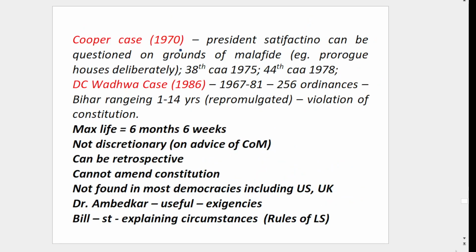Based on this, there is the Cooper case on satisfaction. The president's satisfaction can be questioned on the grounds of malafide. Let's say there is no emergency, there is no COVID, but still he is imposing a lockdown. Then the court can enter. Why are you imposing, Mr. President?